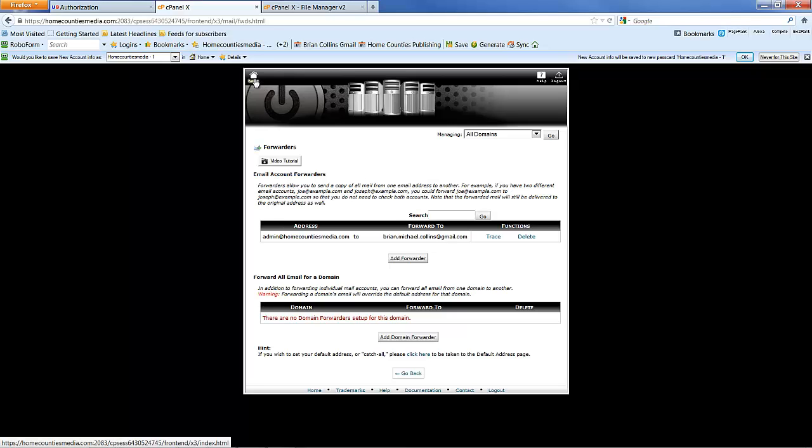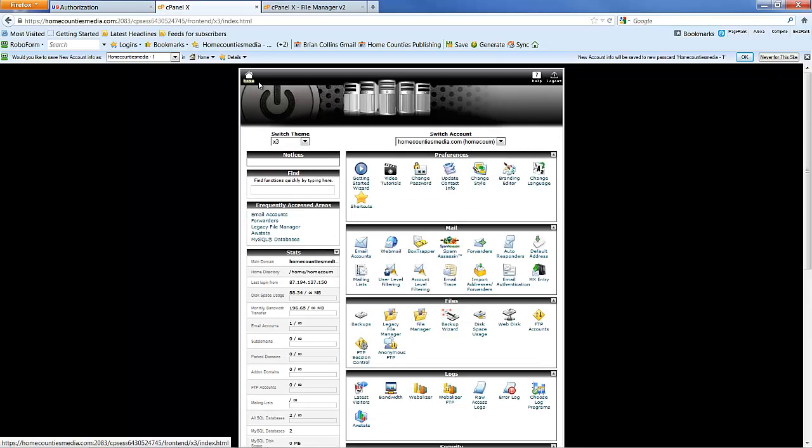You do need to log in occasionally to your admin account and keep the emails down, delete the emails basically, because once they're forwarded you should keep a copy of them anyway.